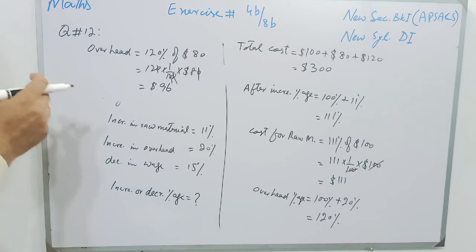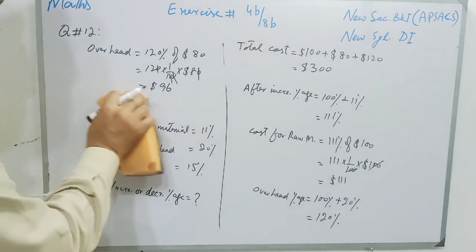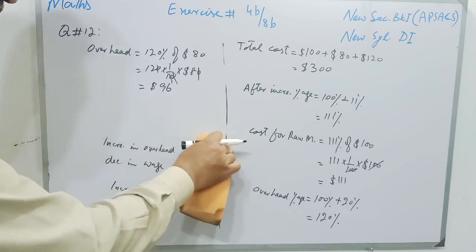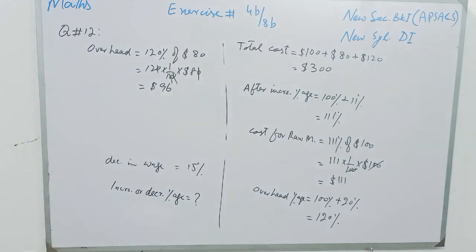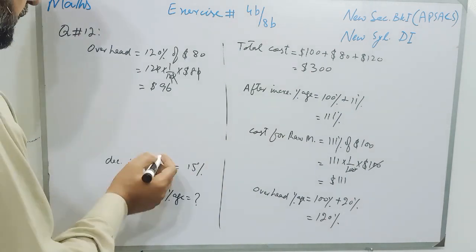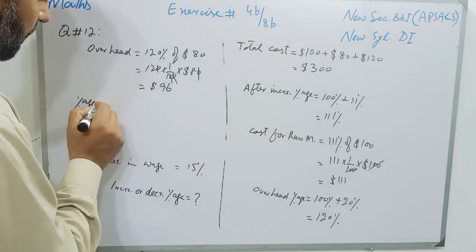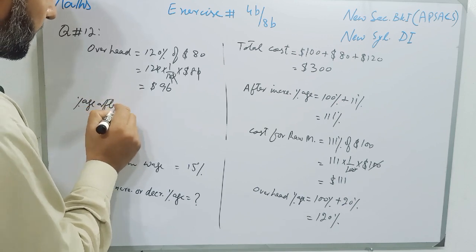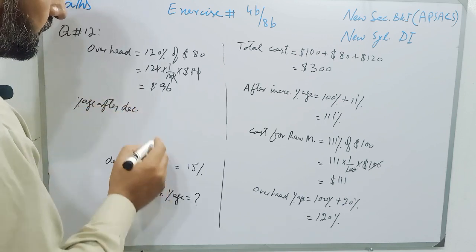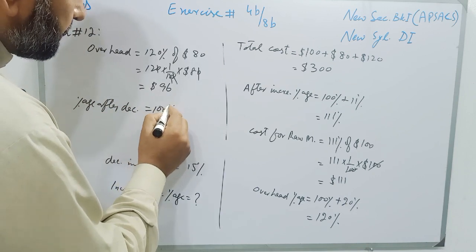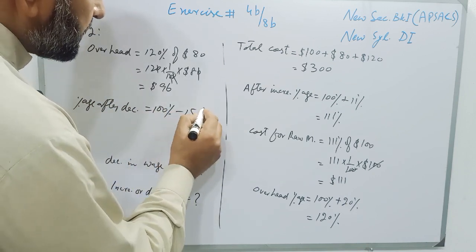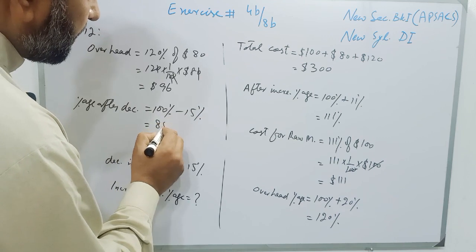Now students, we have to find the decreased percentage, because the wage is decreased by 15%. The new wage percentage after the decrease is 100% minus 15%, and students, it will become 85%.